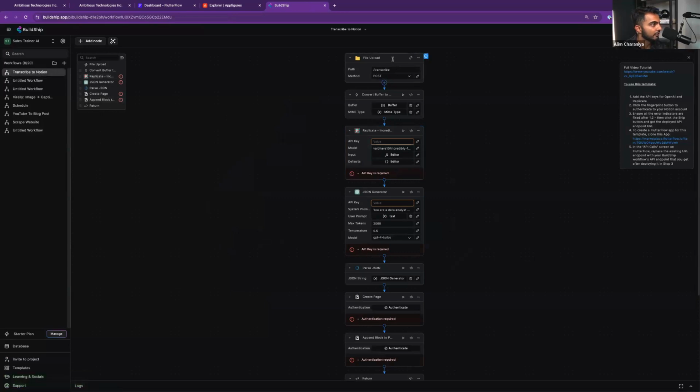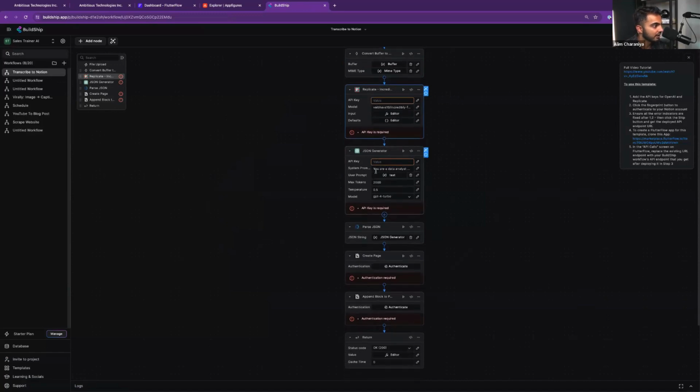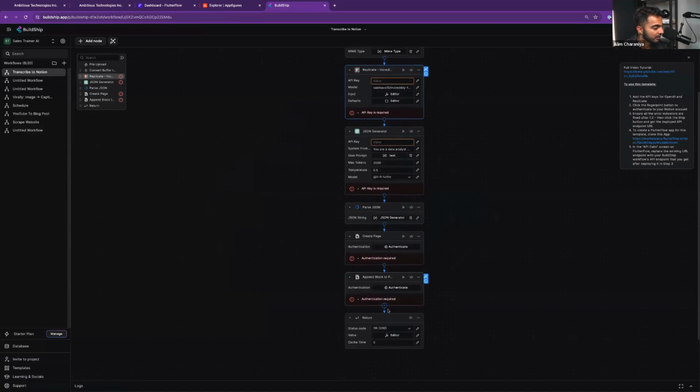Okay, so what does it do? File upload, convert buffer, then it sends it to Replicate. Okay. Then it generates some JSON. What does this do? To model. Okay. Whisper API. Okay, cool. So Whisper API is speech to text. Then it goes JSON, parse JSON, create the page in Notion, append to Notion, and return.